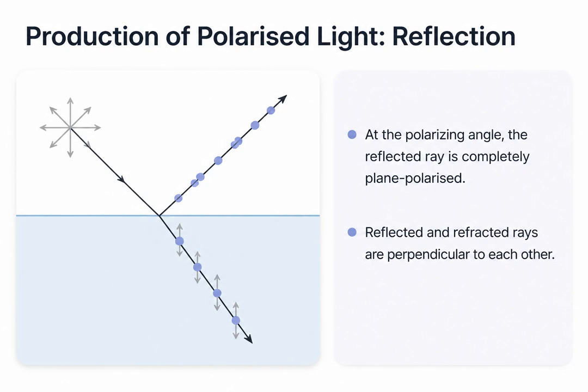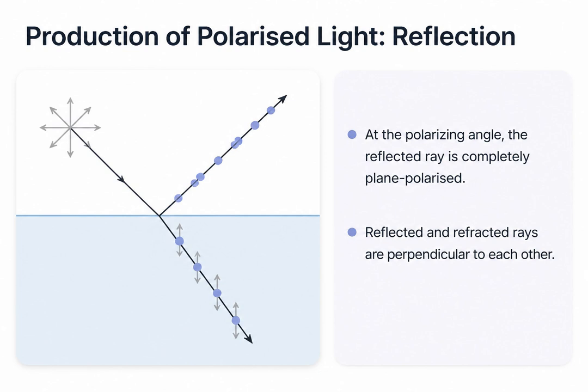How do we actually produce polarized light? One common method is by reflection. When ordinary unpolarized light strikes a boundary between two media, like air and glass, part of it is reflected and part is transmitted, or refracted. Interestingly, at one specific angle of incidence, known as the polarizing angle, the reflected ray becomes completely plane polarized.